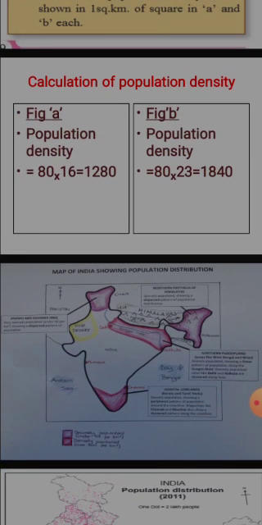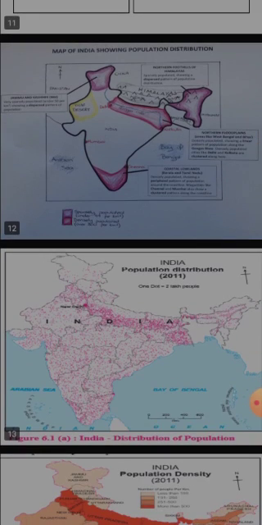Figure A, population density 80 into 16. 80 means one person is 80 into 16. So how many you calculate, how many persons are there? 16. So this you can do by yourself. So now we'll see map of India showing population distribution. So index is also given.